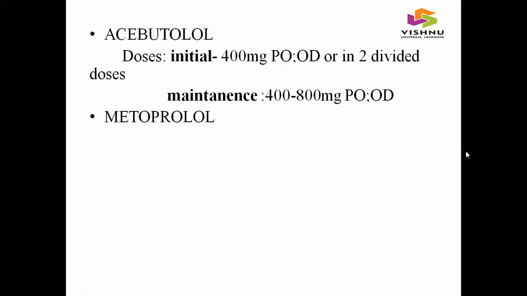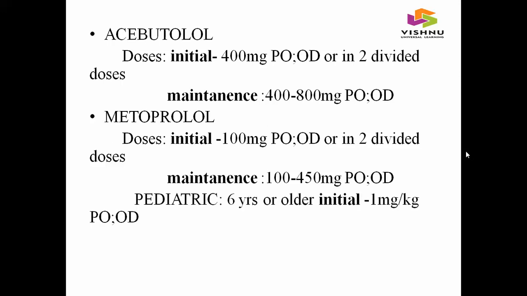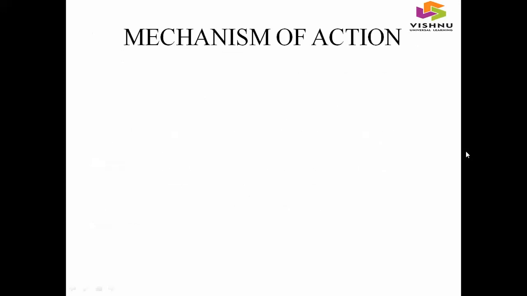And coming to the dose of acebutolol, the initial dose was 400 mg per oral once daily or in 2 divided doses. Maintenance dose was 400 to 800 mg per oral once daily. And coming to doses of metoprolol, initial dose was 100 mg per oral once daily or in 2 divided doses. Maintenance dose was 100 to 400 mg per oral once daily. And coming to the pediatric doses for metoprolol, initial dose was 1 mg per kg per oral once daily. Maximum dose was 2 mg per kg per oral once daily.